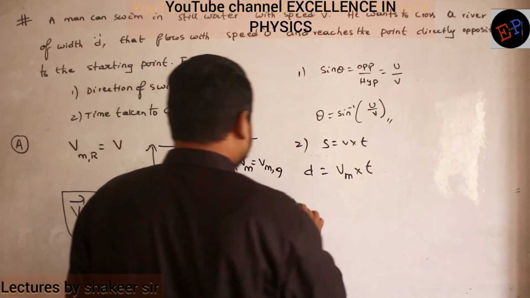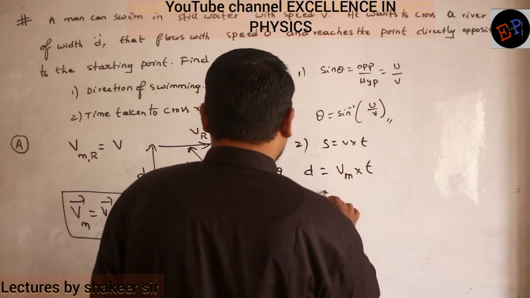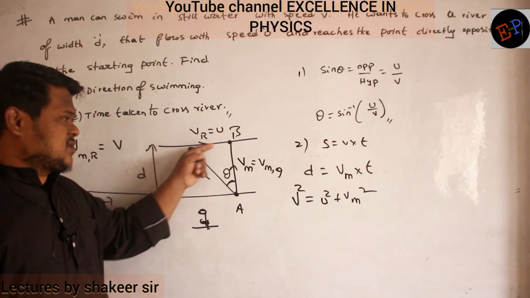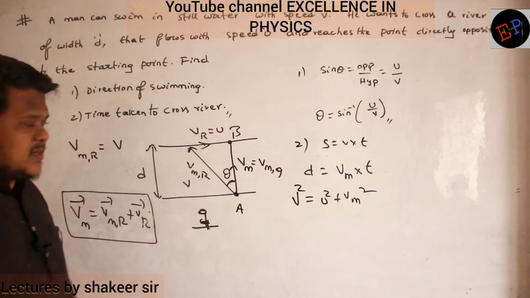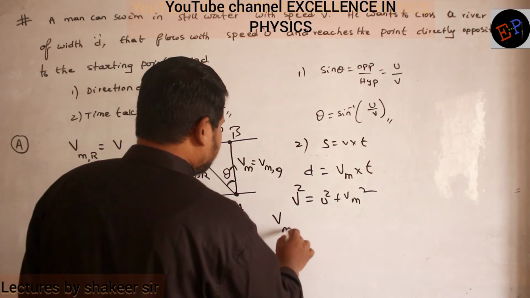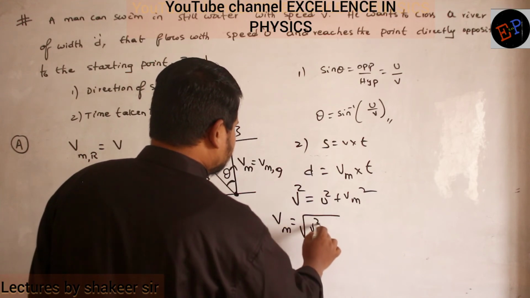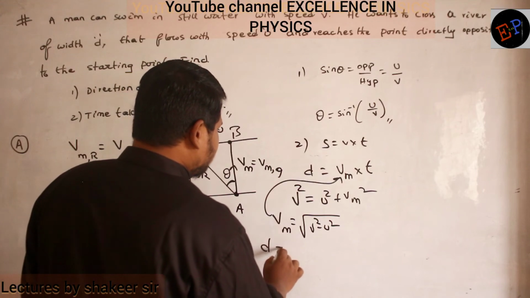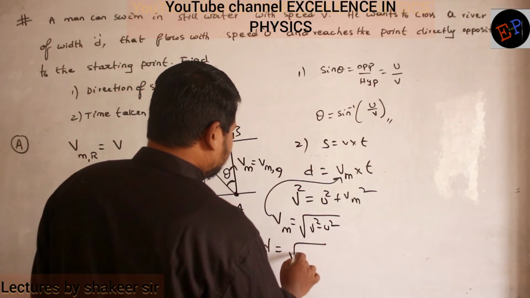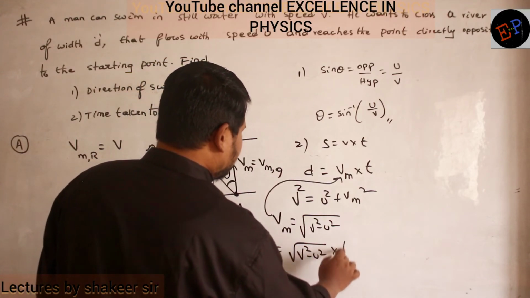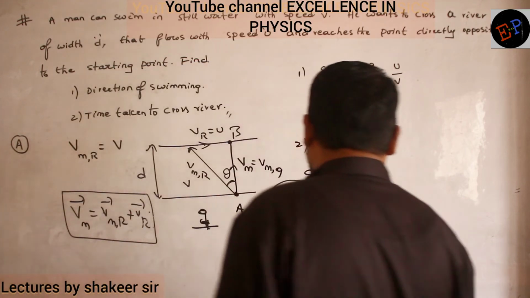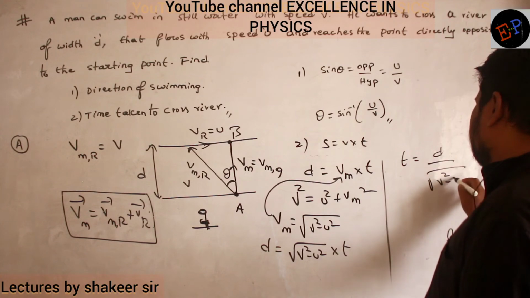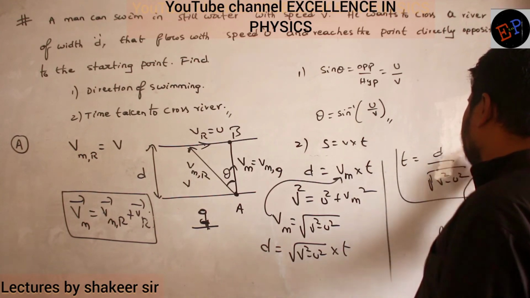What is Pythagoras theorem? V square is equal to U square plus Vm square. Can I write it like this? Hypotenuse square is equal to first side square plus second side square. So therefore Vm is equal to square root of V square minus U square. So take this Vm, substitute here. So therefore D is equal to root of V square minus U square multiplied by T. So therefore what is the time taken now? Time taken is equal to D divided by square root of V square minus U square. So that's all, that is my answer.